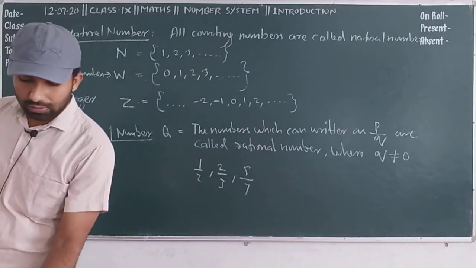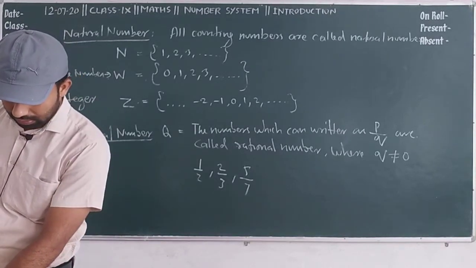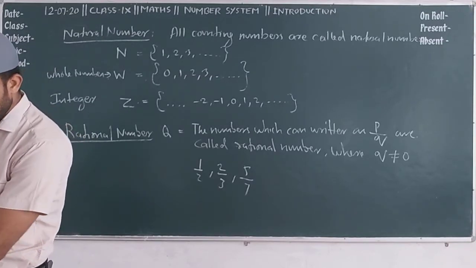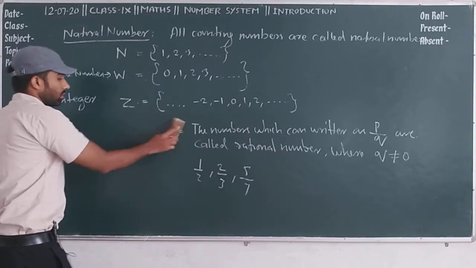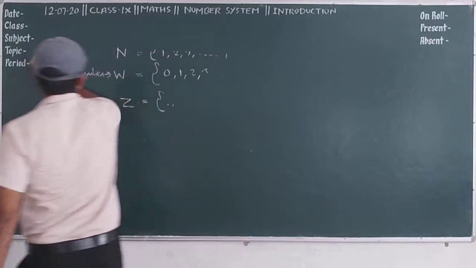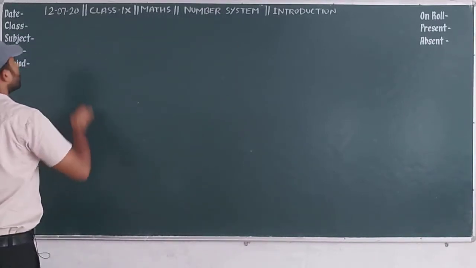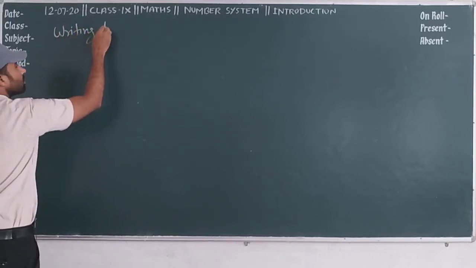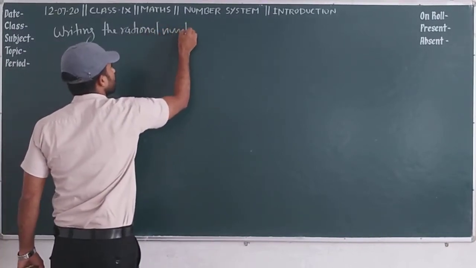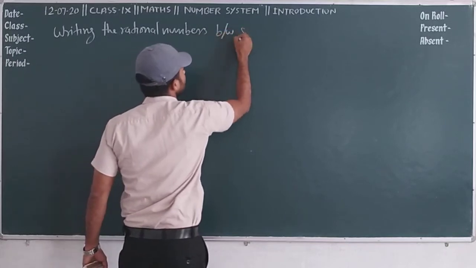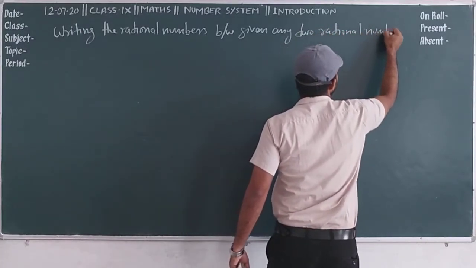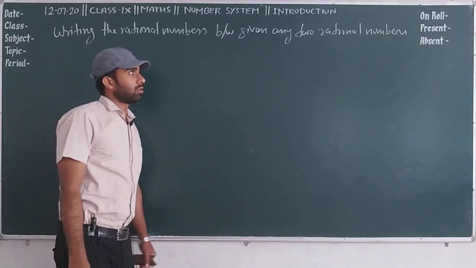Now we are going to start our main topic, writing rational numbers between any two given rational numbers. Okay.